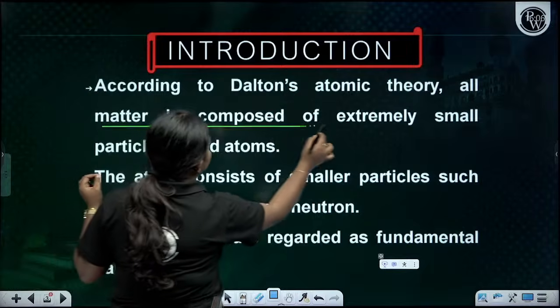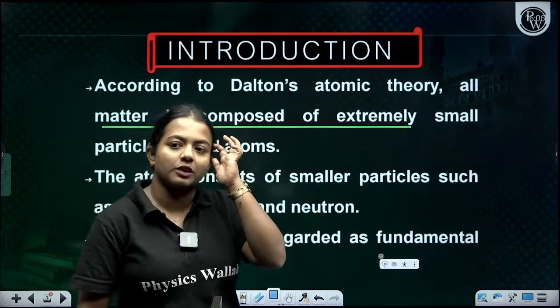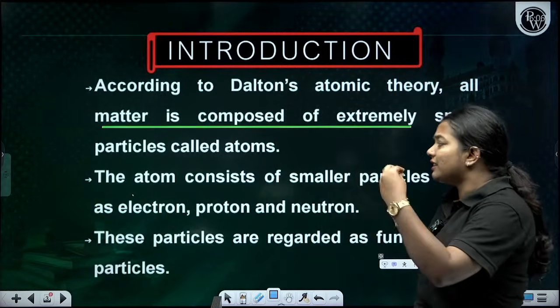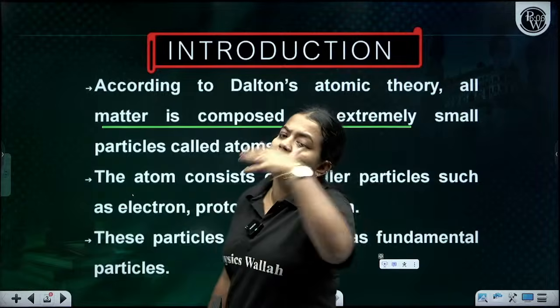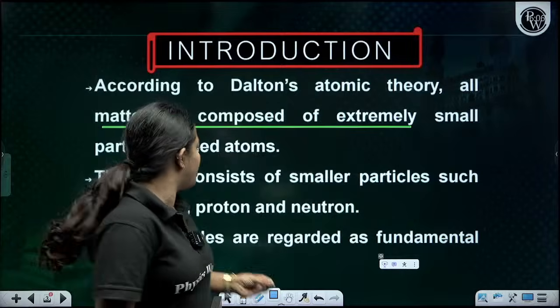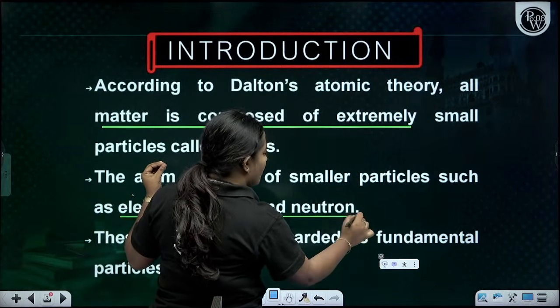Every matter is composed of extremely small particles. Any matter consists of extremely small particles, which are called atoms. And this atom actually consists of again extremely small particles, which are subatomic particles: electrons, protons and neutrons. Am I right? We have also known about this, right?